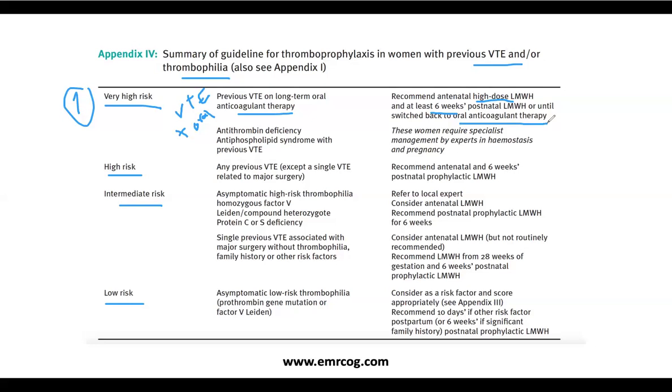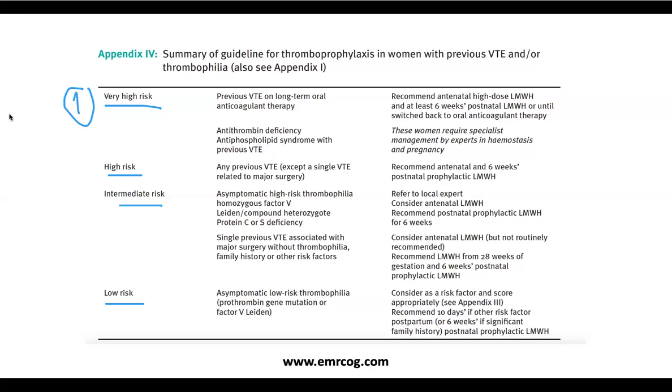So this lady will have high dose prophylaxis starting from early pregnancy until postpartum 6 weeks, or till she switched back to the oral anticoagulant. Okay, so this is the first one in the first group. Personal history, which is considered as high risk. She is already on oral anticoagulant for a long term.